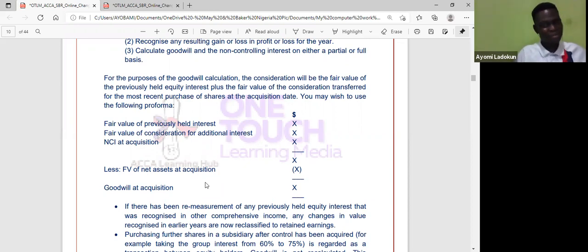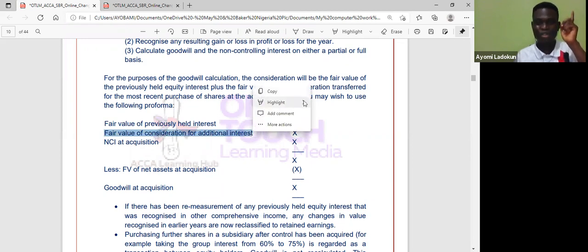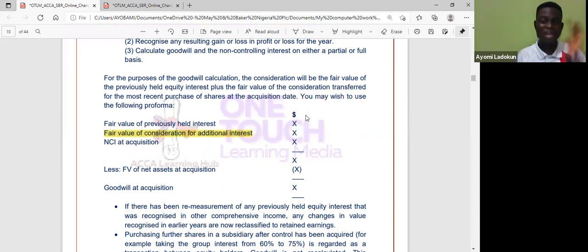The only addition is this: fair value of consideration for additional interest. You are familiar with every other content in that pro forma.